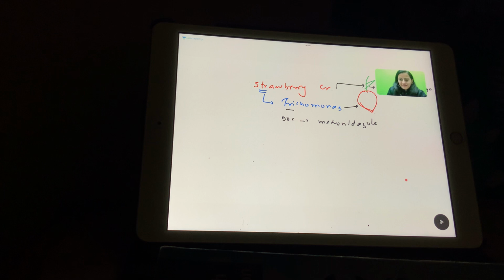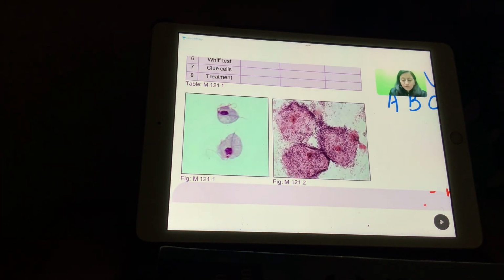Okay. Yeah, so what we were talking about is that trichomonas has green discharge. The green leaf represents the green discharge. The strawberry cervix, the TR, helps you remember it is trichomonas. Remember, the drug of choice is also metronidazole. We need to treat the partner as well because it's a sexually transmitted infection. So that is about trichomonas. And trichomonas, we have seen in the protozoa topic, has flagella and an undulating membrane. I hope all of you remember that.